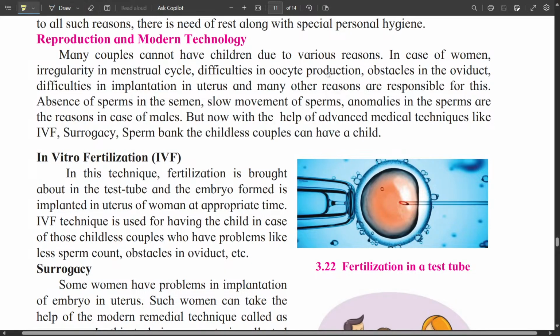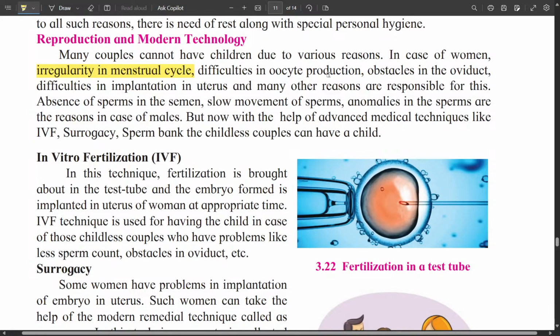One is irregularity in menstrual cycle. It can be due to hormonal imbalance, because we know that hormones are important for the menstruation cycle, and ovulation can occur only by the secretion of hormones from the pituitary gland.